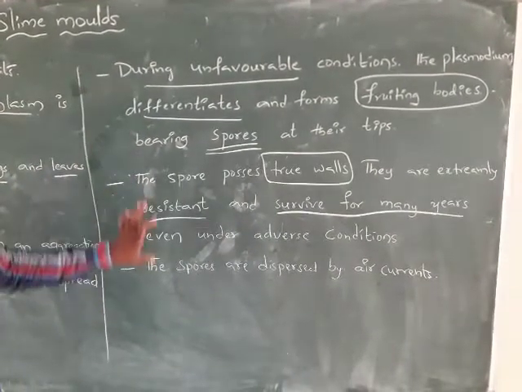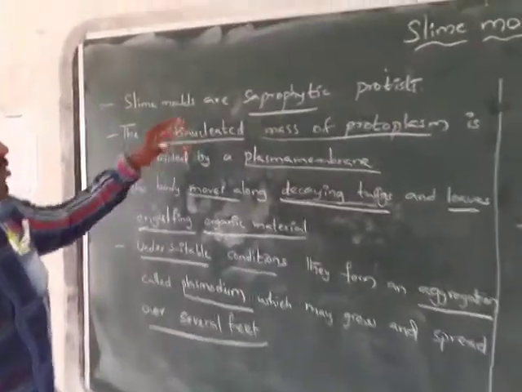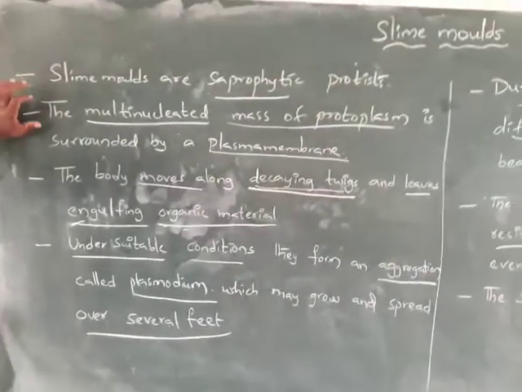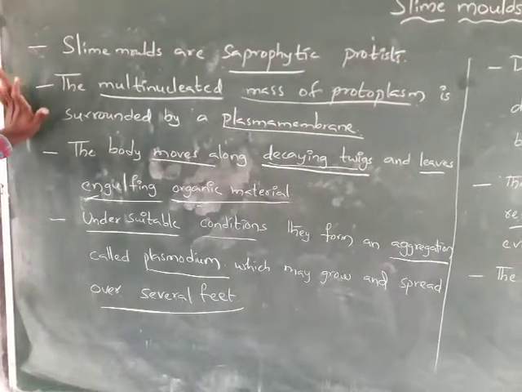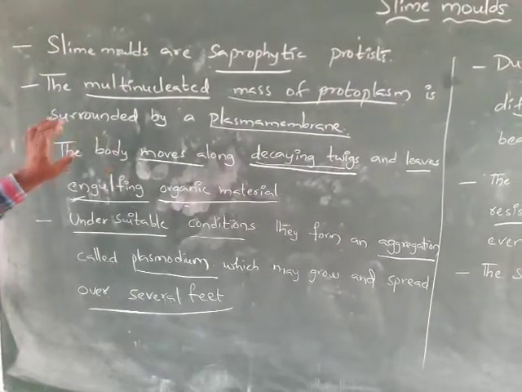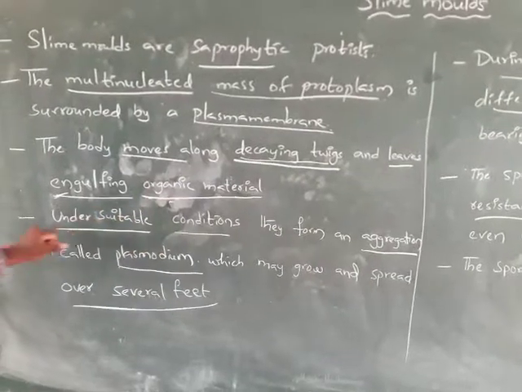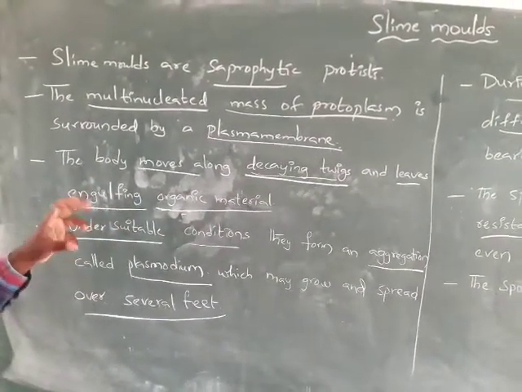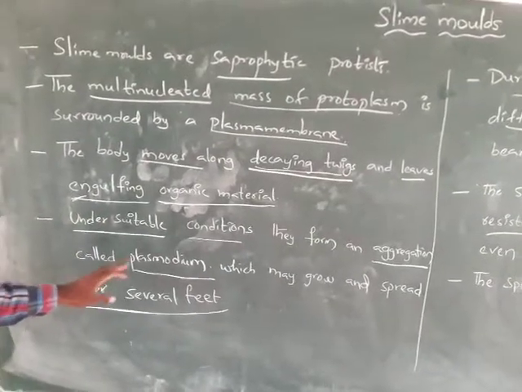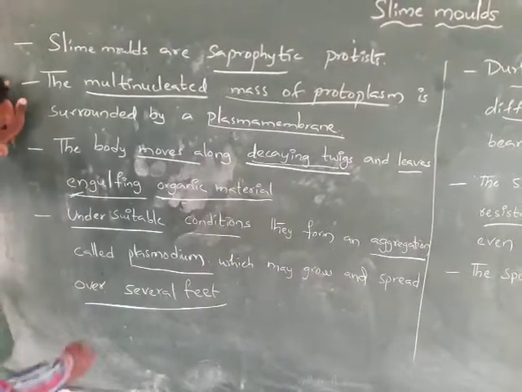These are the characteristics of the slime molds. Once again, we have to recall it. Slime molds are saprophytic protists, and they are a multinucleated mass of protoplasm surrounded by the plasma membrane. The body moves along decaying twigs and leaves engulfing the organic material, and under suitable conditions they form an aggregation called the plasmodium, which may grow and spread over several feet.